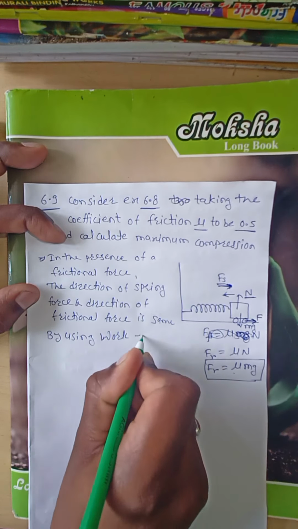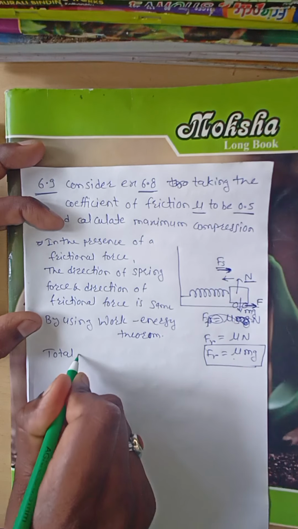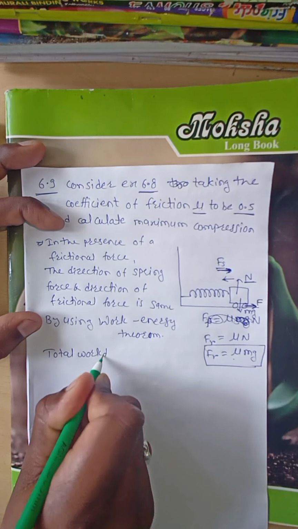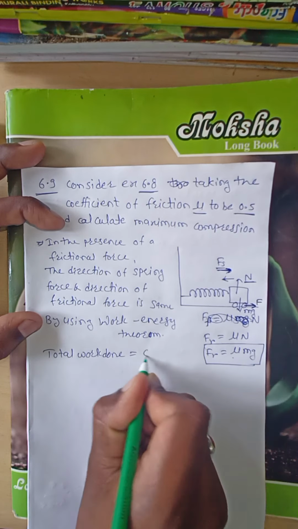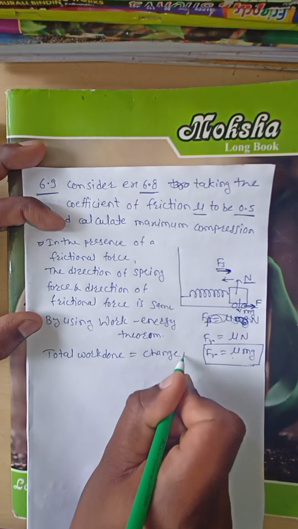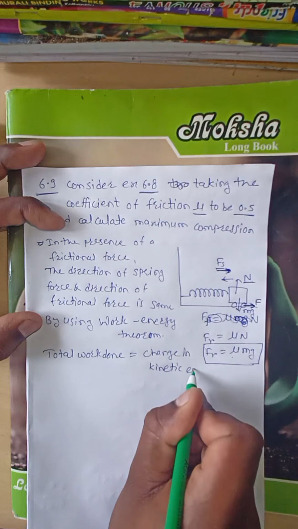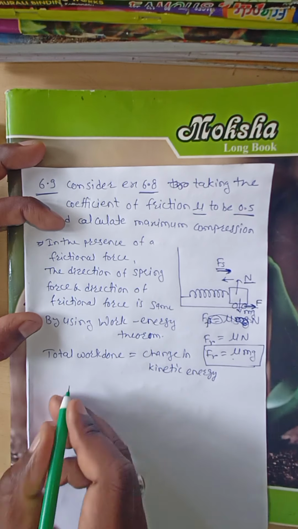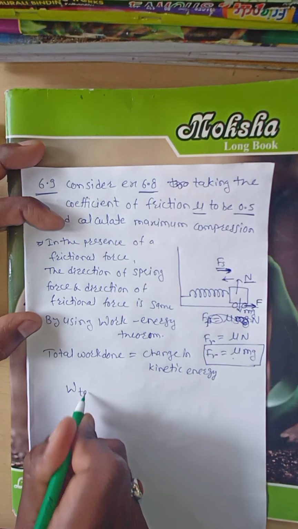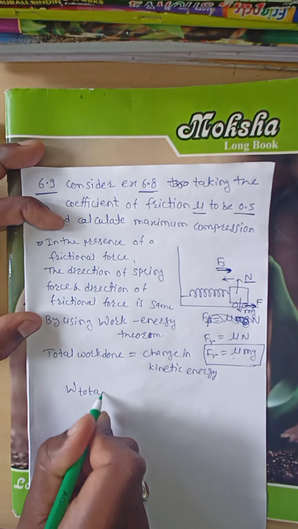Tell me. The total work done is equal to the change in kinetic energy.